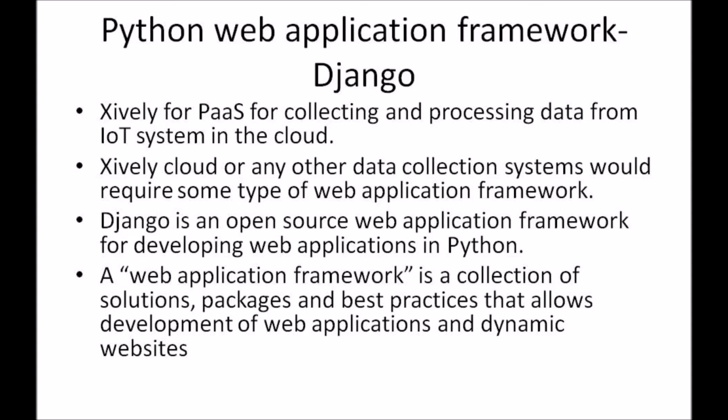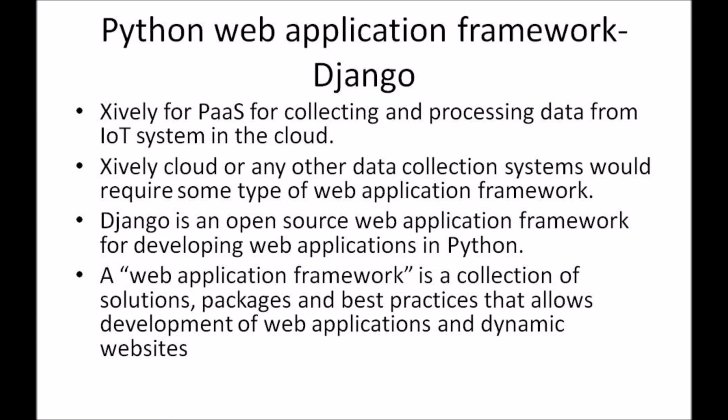There are two important parts in an IoT system: the collected data, and the application that uses the data. So Xively is one example of a cloud which helps in collection and processing of the data, but still the need for a web application is not catered to by clouds like Xively. So you need some kind of web application framework like Django. Introducing Django, it is an open source web application framework which helps in developing web applications using Python.